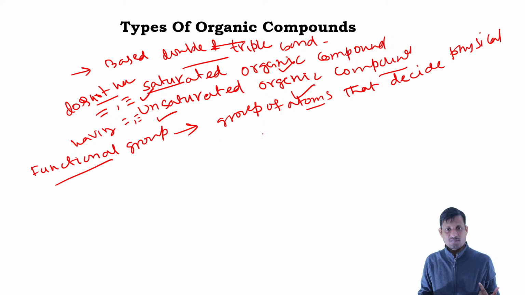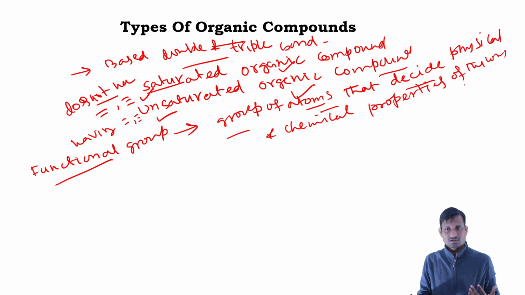The functional group is a group of atoms that is present in a hydrocarbon or in an organic compound. So basically that decides the physical and the chemical properties of the compound. Okay, so this functional group can be classified into different categories.